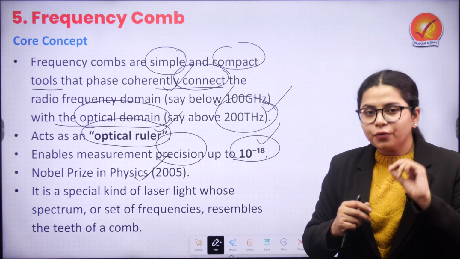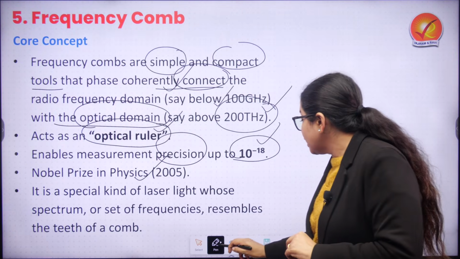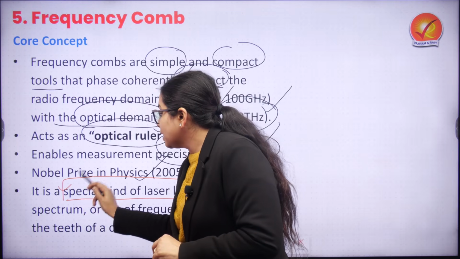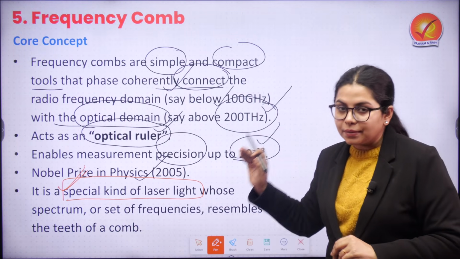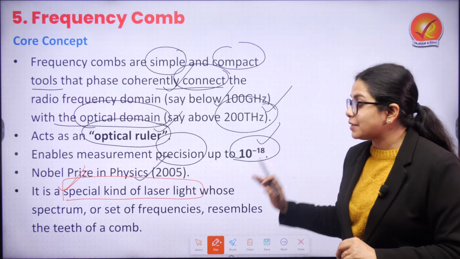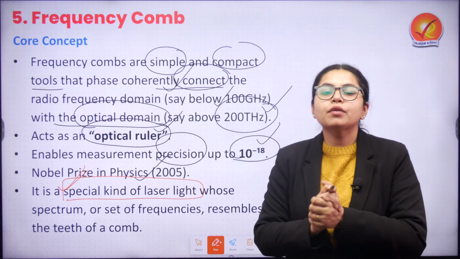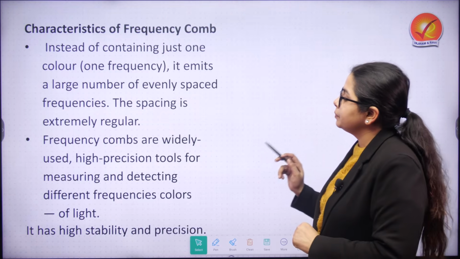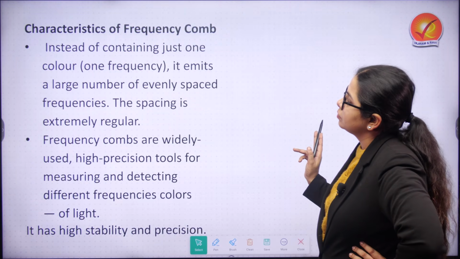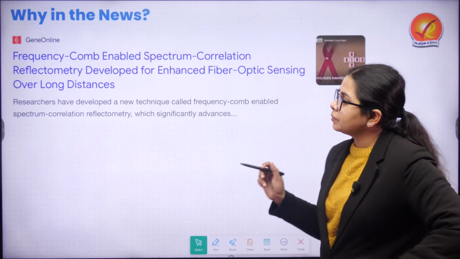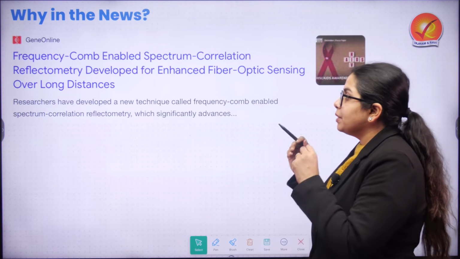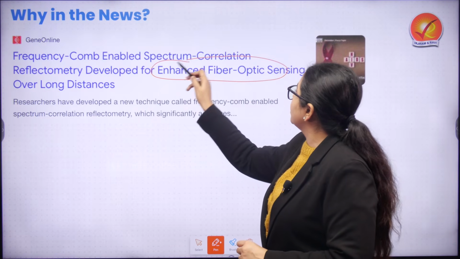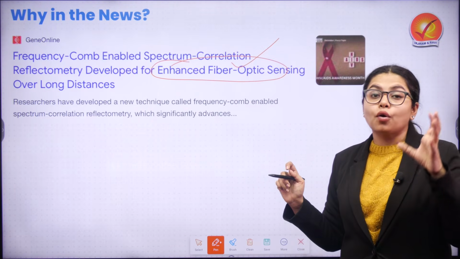Now, a frequency comb is something where a special kind of laser light is used in terms of spectrum, and it brings out a set of frequencies which resembles the teeth of a comb. Frequency combs have recently been in the news because they have been used for enhanced fiber optic sensing, especially over long distances.